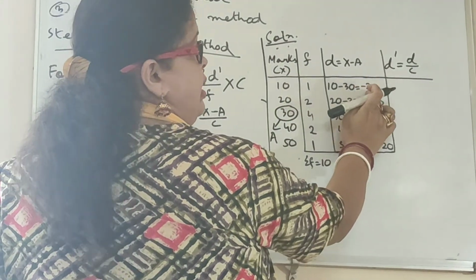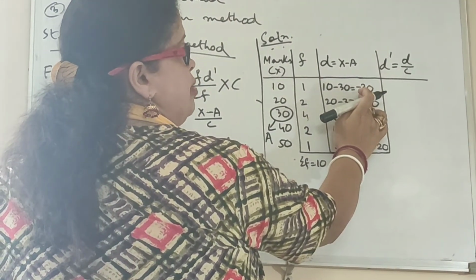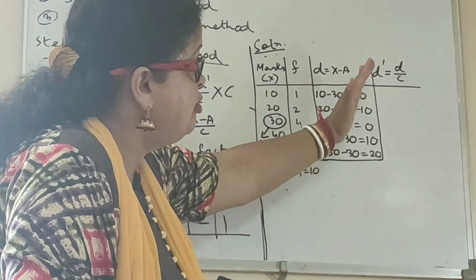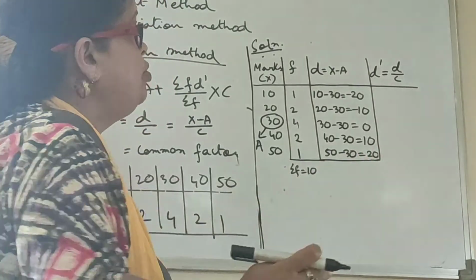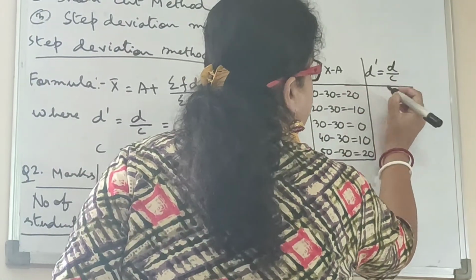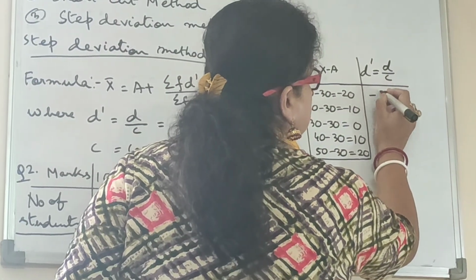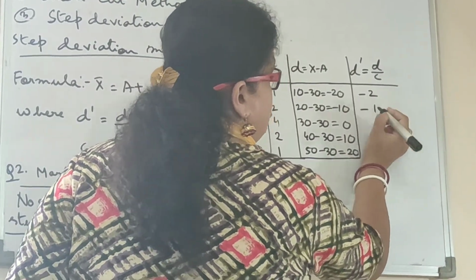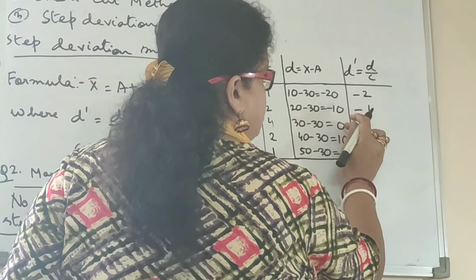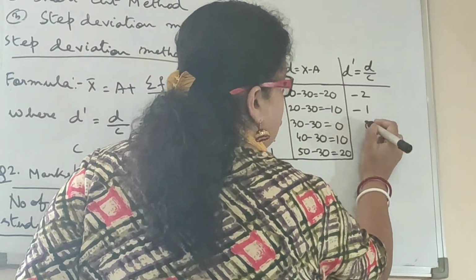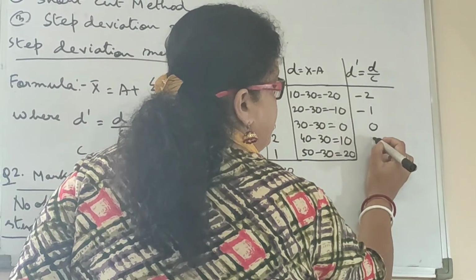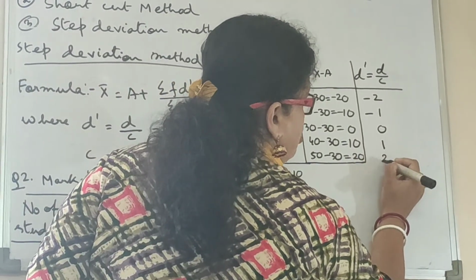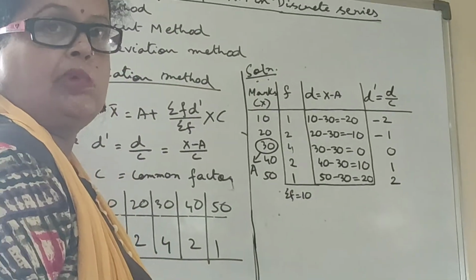What is d here? Minus 20. And c, what have we already seen? The common factor here is 10. So minus 20 divided by 10 is minus 2. Minus 10 divided by 10 is equal to minus 1. 0 divided by 10 is 0. 10 divided by 10 is 1. 20 divided by 10 is 2. I think it is clear to you.